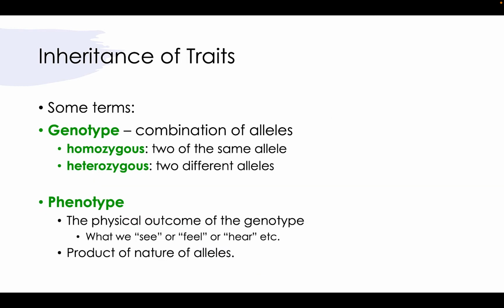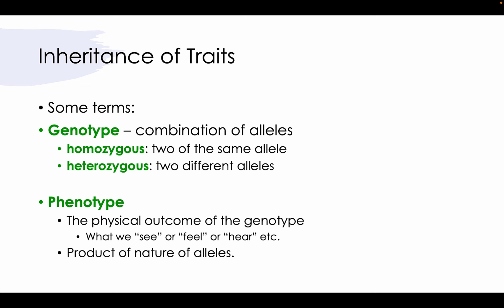So, a few more terms. We have genotypes and phenotypes, which you're probably familiar with from high school biology, but we'll rehash them here. A genotype is the specific part of the DNA sequence, or in the gene, that is going to be coding for a trait. So it's a combination of alleles. Homozygous is the two same alleles within the genotype, whereas heterozygous is two different alleles. We'll come back to this idea throughout. So homozygous is the same allele represented twice, and heterozygous is there are two types of alleles within that genotype.